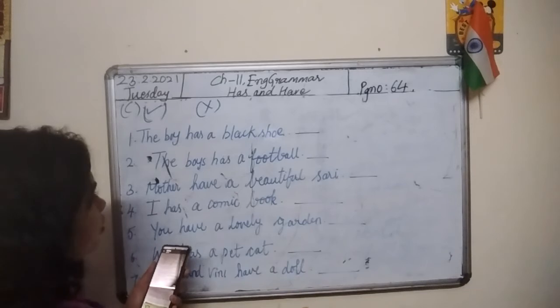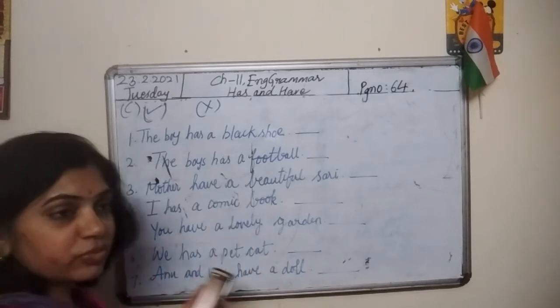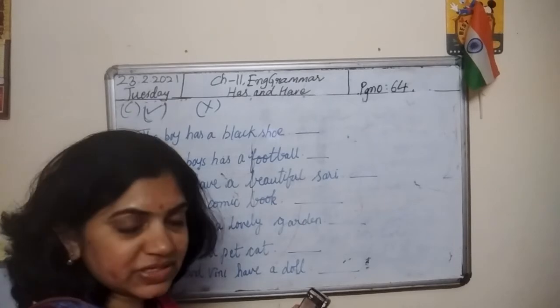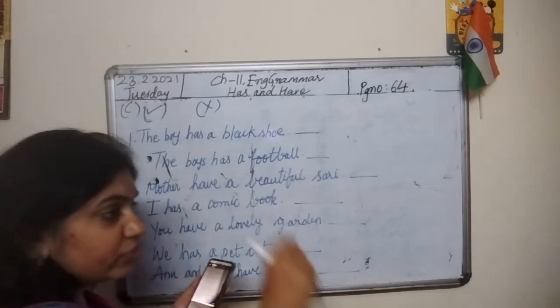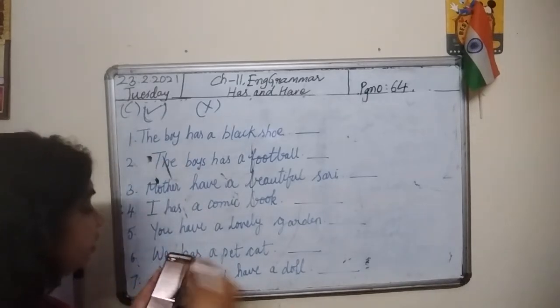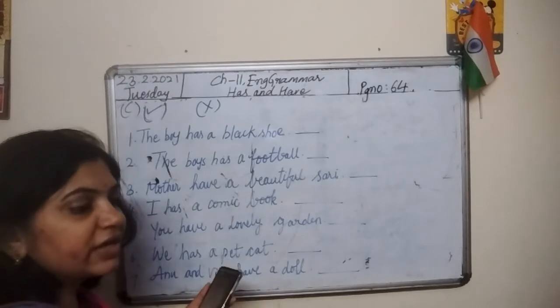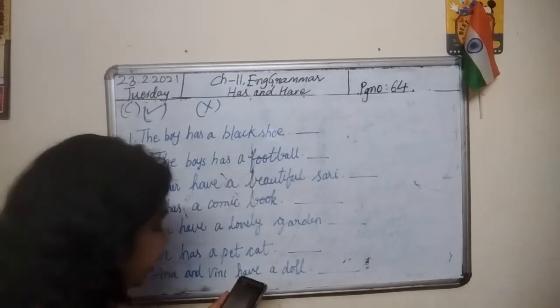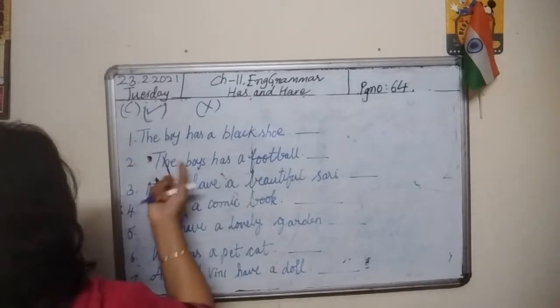Cross the incorrect ones. It means here there are some sentences in which mistakes are there. So for such sentences, we need to put a cross mark. Then write the incorrect ones correctly. After putting a cross mark, we need to write the incorrect sentence in a correct manner. So read the sentence.